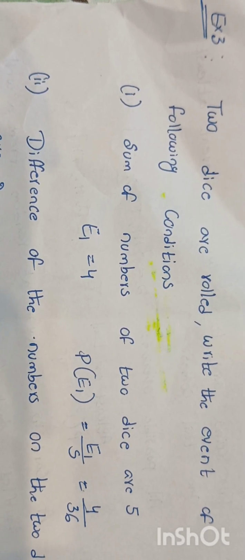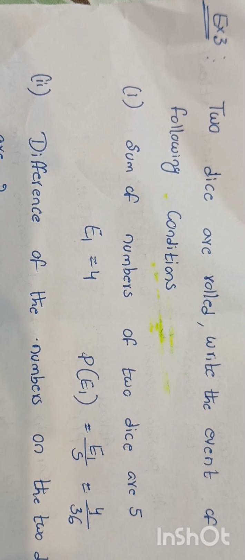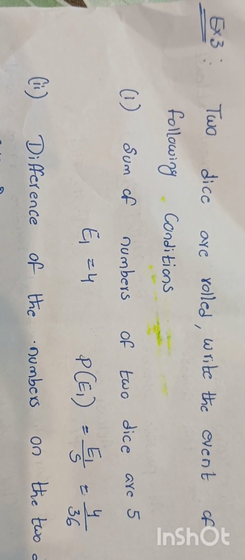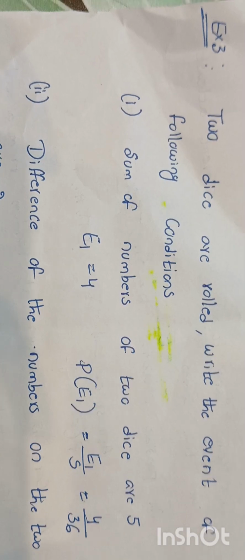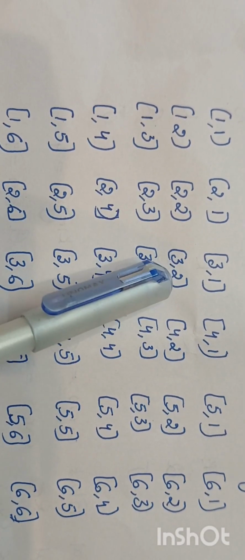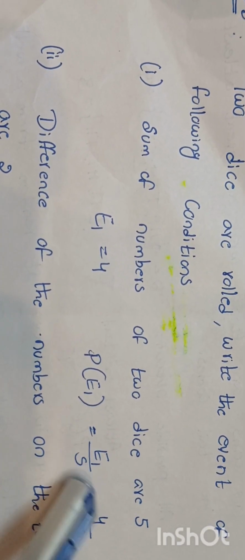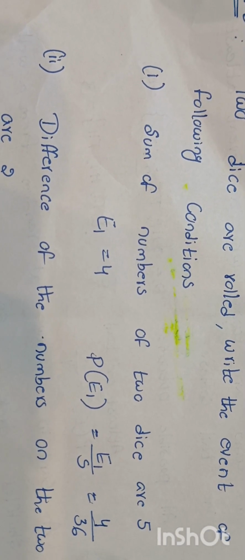Now coming to the third example, if 2 dice are rolled, write the event for the following conditions. The sum of the numbers on the 2 dice is 5. There are 4 outcomes: 1 plus 4 is 5, 2 plus 3 is 5, 3 plus 2 is 5 and 4 plus 1 is 5. We will write like this. The probability is 4 divided by total outcomes 36.